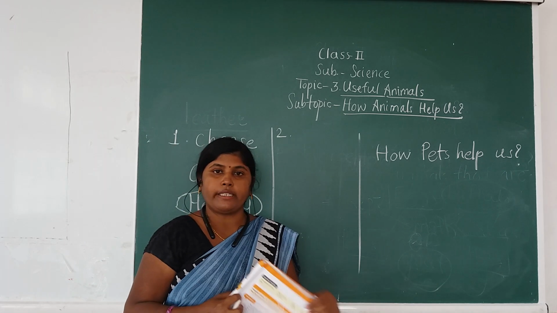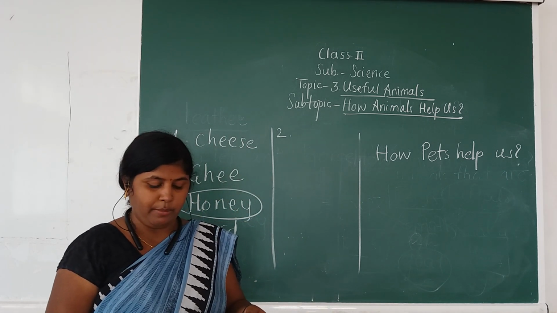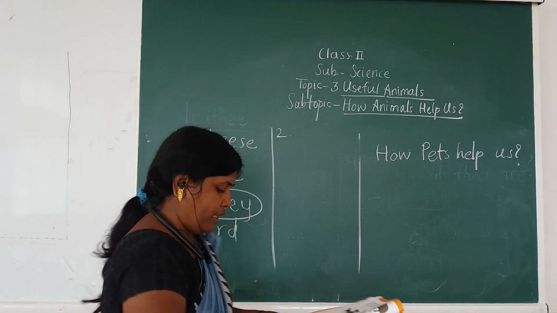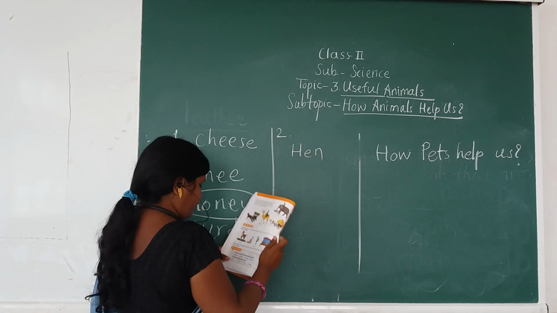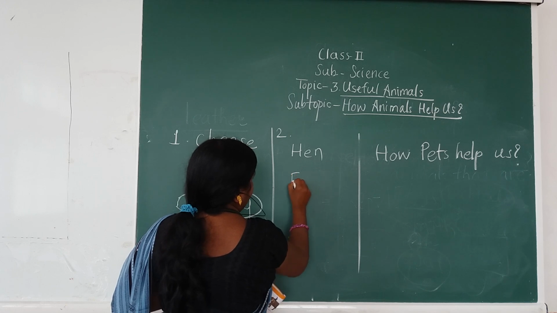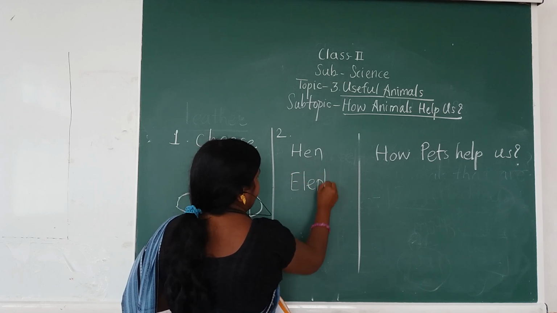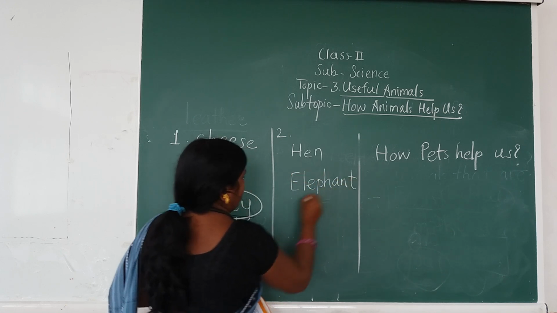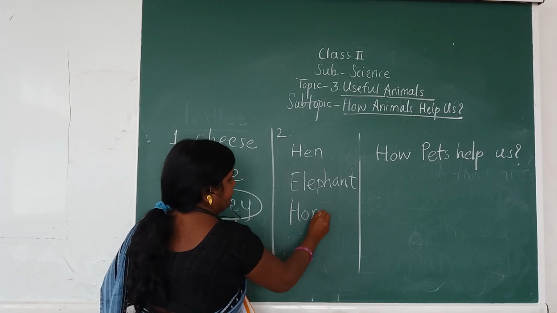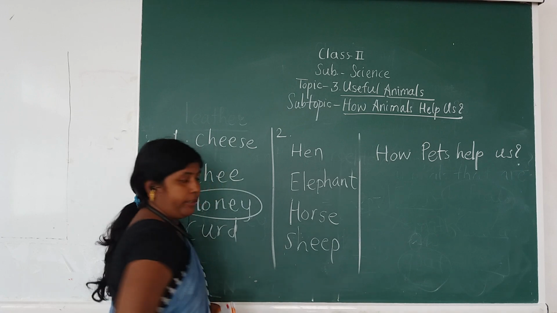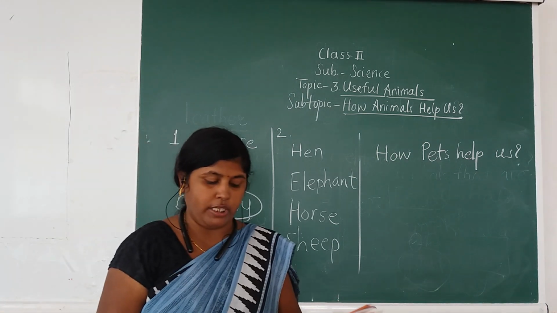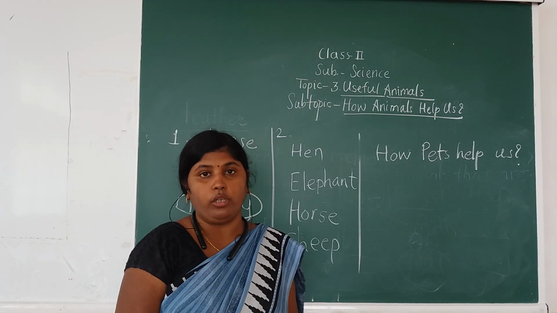Okay. So what is the second question? Circle the animal that gives us wool. Okay. So let us write the options. Hen, elephant, horse, sheep. So come on, discuss what is the question. Question is circle the animal that gives us wool.